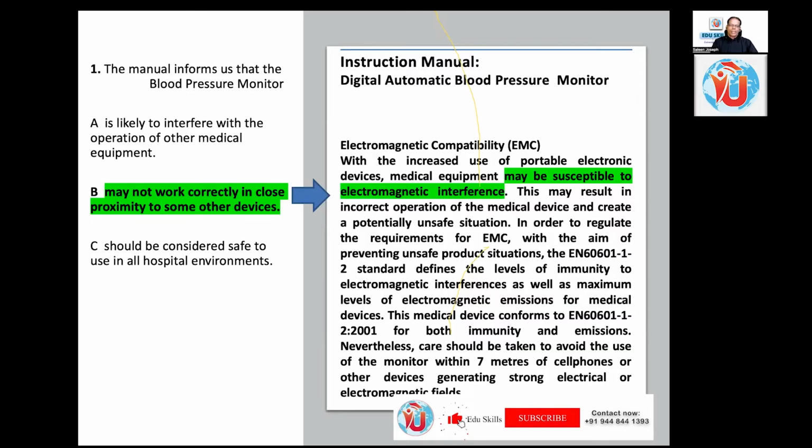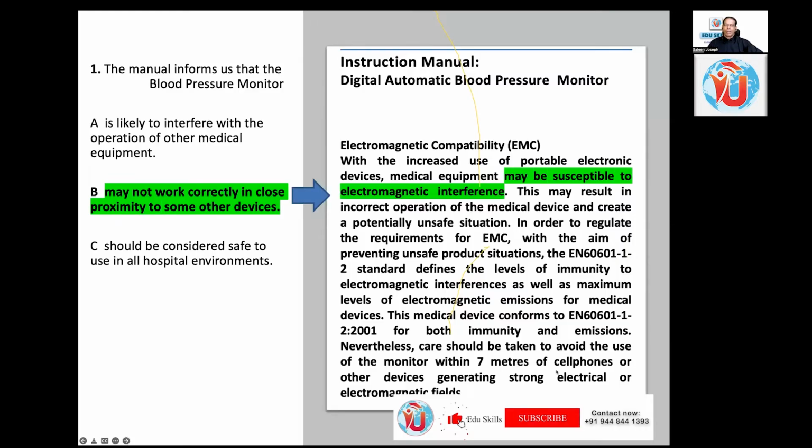They will ask what are the manual instructions given for the functioning of this portable blood pressure monitor. It says the compatibility: this medical device conforms to the immunity and emission manual instructions. So it may not work correctly in close proximity to some other devices. Nevertheless, the caution is given. Caution is important always. Care should be taken to avoid the use of the monitor within 7 meters of cell phones or other devices generating strong electrical or electromagnetic fields. Answer is here, okay? You should not use it in the close vicinity of cell phones and other devices.